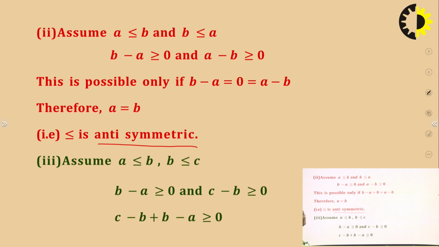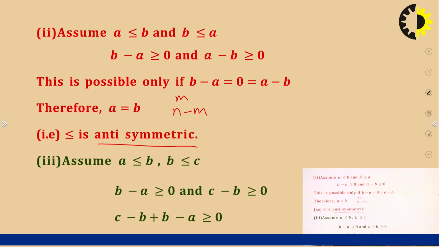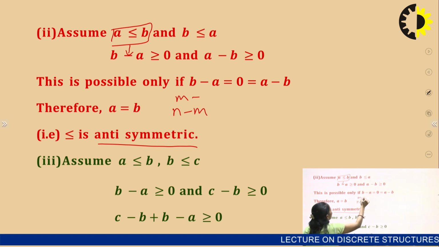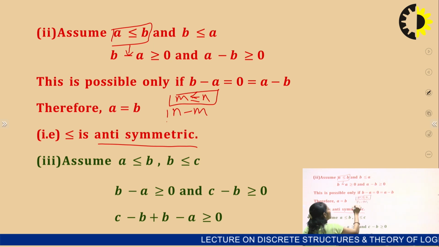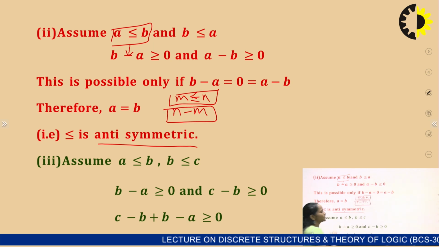For antisymmetric, the relation is given: n minus m is non-negative. Suppose a is less than or equal to b and b is less than or equal to a. So this is the definition: m is less than or equal to n, this is given, and the definition of this relation is n minus m.